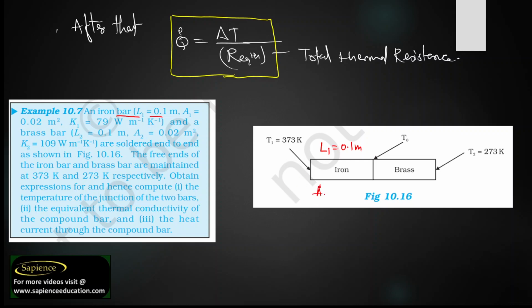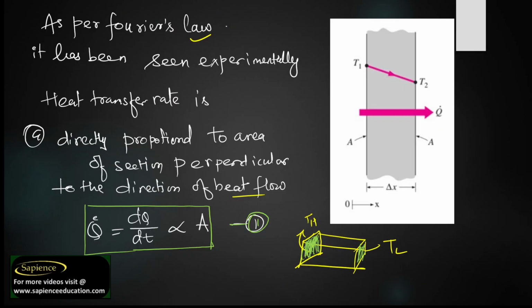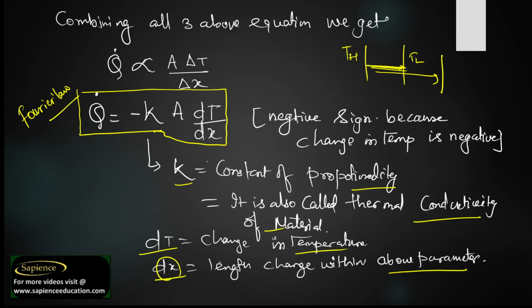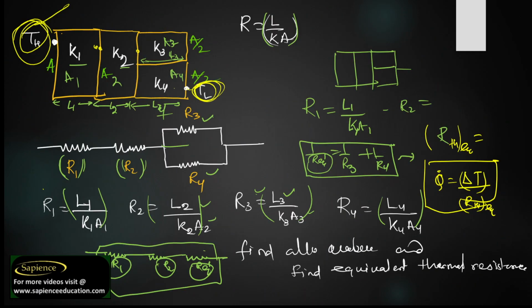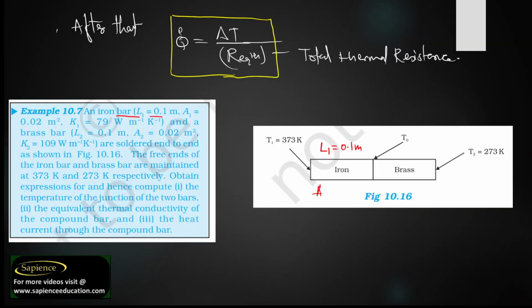So we can write the area A1 is 0.02 meter square. Now again, this is length L2.